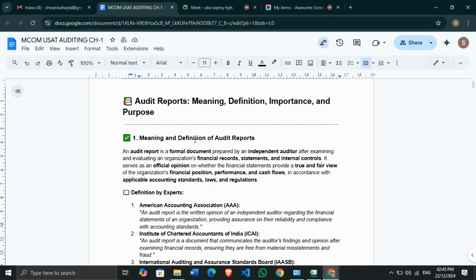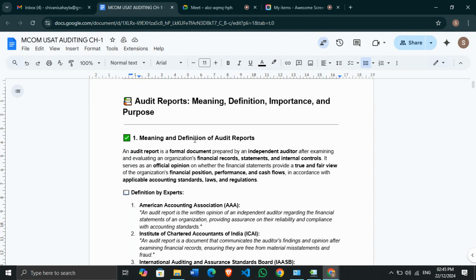So it serves as an official opinion whether the financial statements which are provided to the auditor by the organizations are showing a true and fair view of the organization, be it in terms of their assets, be it in terms of their liability, what is the profit they are showing, what is the loss they are showing, whatever it is showing in their statements, is it showing the true and fair view of that organization's financial positions, their performance and cash flows in accordance with the applicable accounting standards, laws and regulations. So audit is nothing but to see whether all the activities are done as per the accounting standards, as per the auditing standards or not, as per the laws and as per the regulations or not, right?